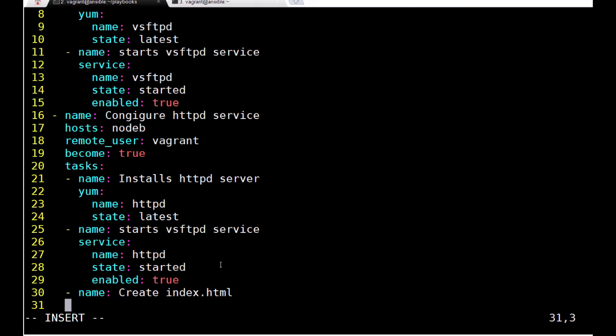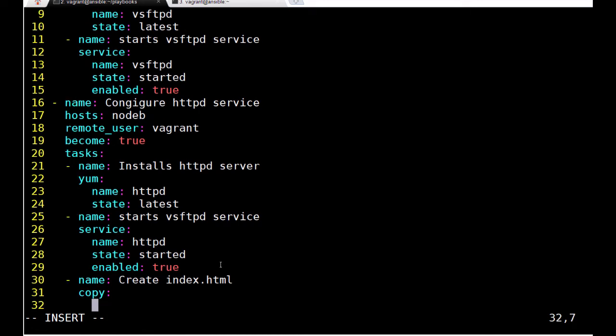Now for doing this, again I am going to press tab because it should come under name. The name of the module should always come under name because it's a subsection of the task. Copy, and the copy module's parameters will come on the next line. Press tab. Parameters are always indented by 2 spaces.